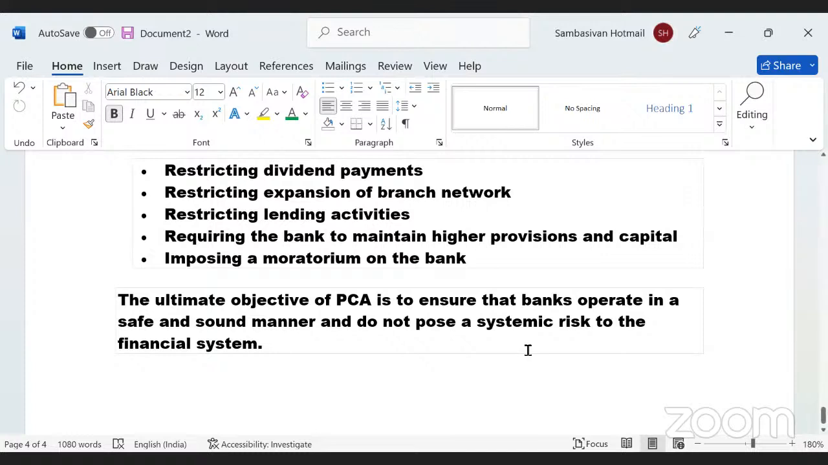Central Bank of India, Indian Overseas Bank, Bank of Maharashtra, what else? What are the other banks? They were in prompt corrective action. Now they have been taken out, Bank of India also. They have been taken out of this prompt corrective action.